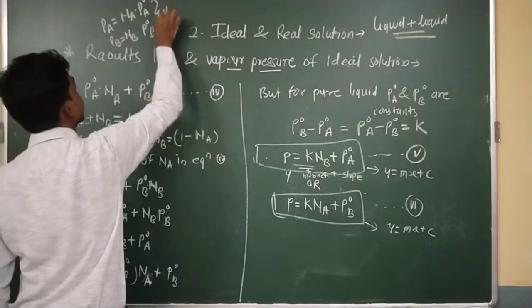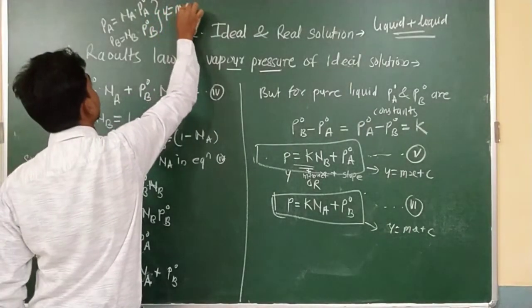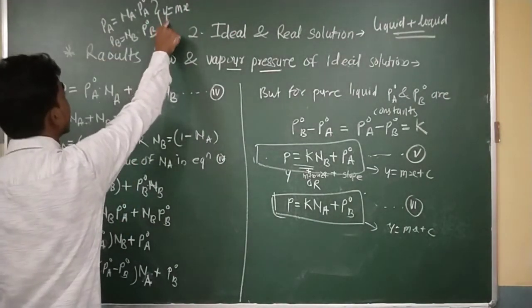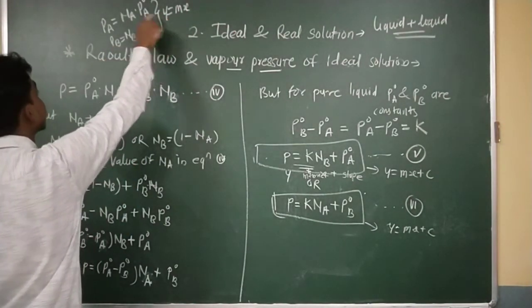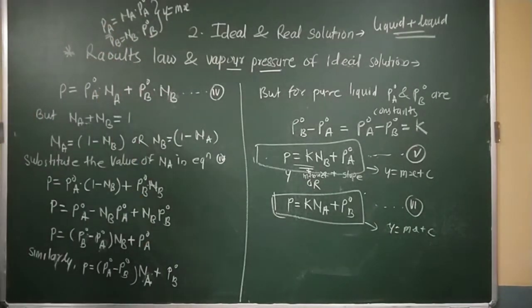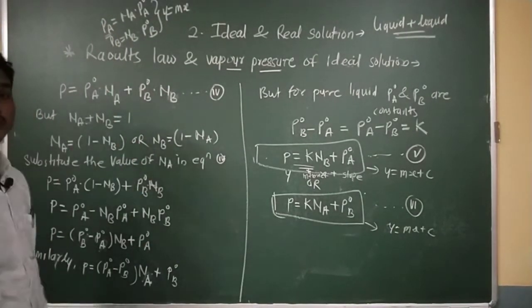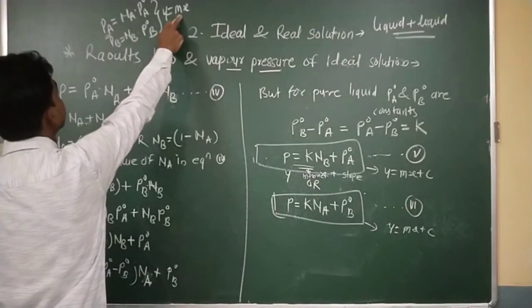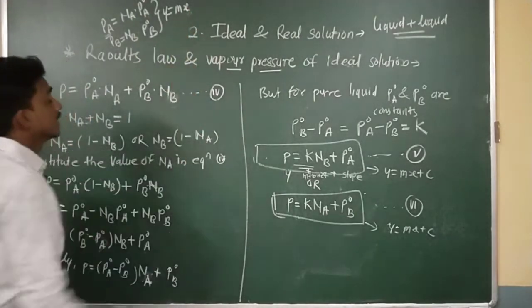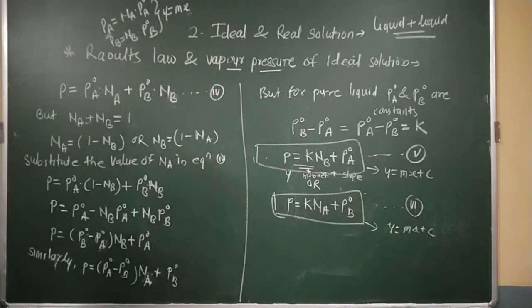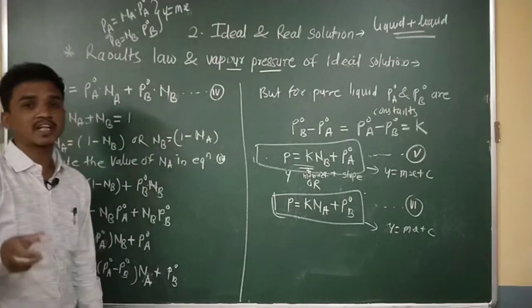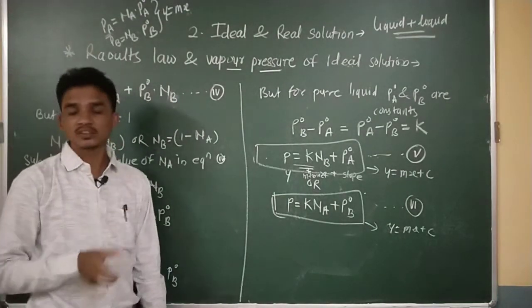Both these equations are similar to y is equal to mx. On the y axis I will get the partial vapor pressure of component A in solution, and x is the mole fraction, m is the slope, and P is on the x axis. That means the vapor pressure of the pure component is on the x axis. Both these equations are similar to straight line equations.